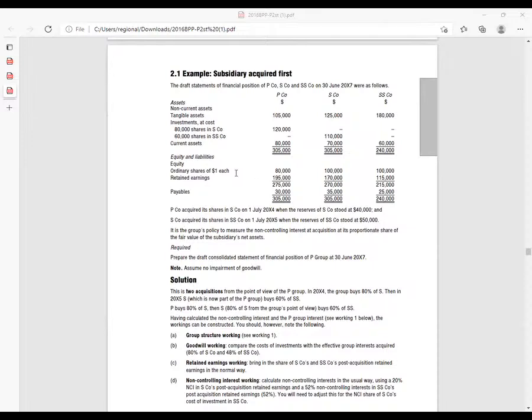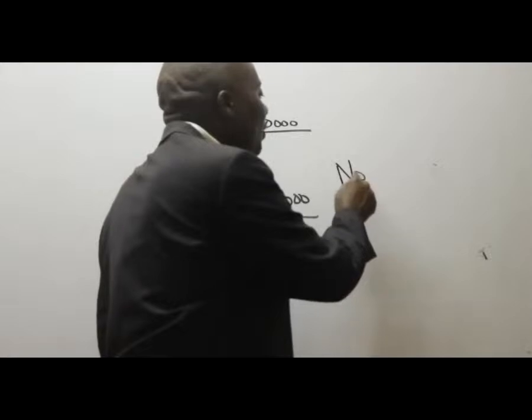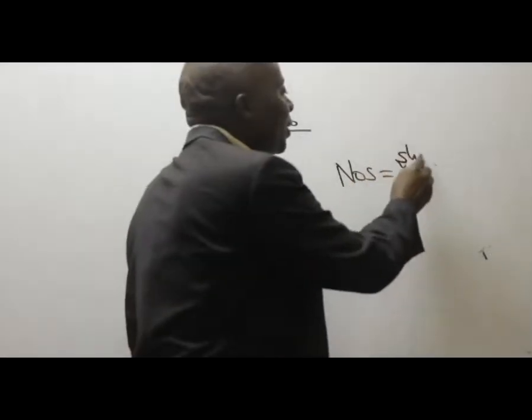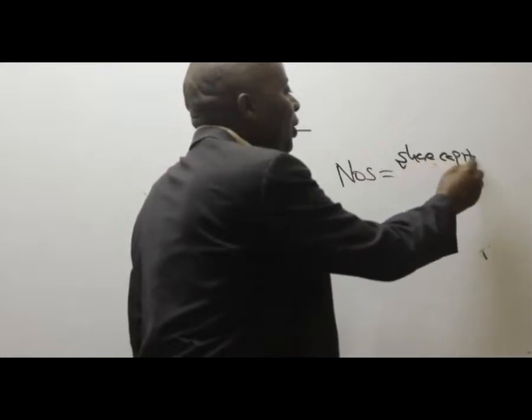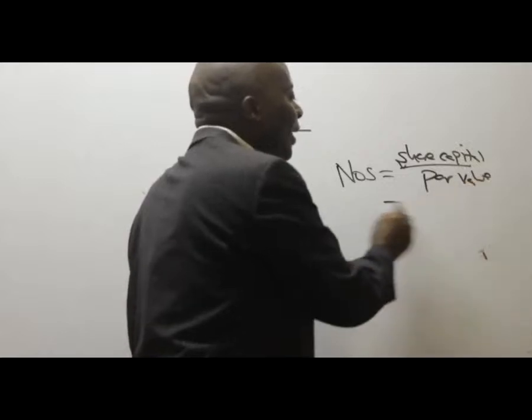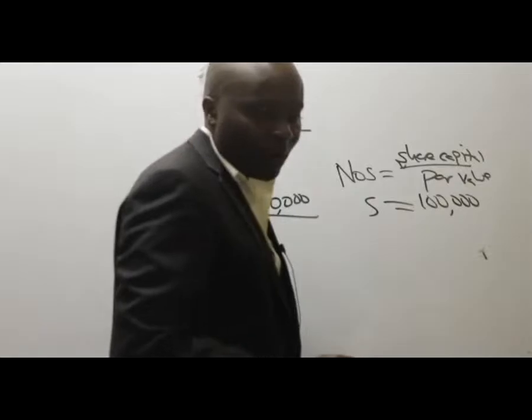I hope you guys are able to remember that to get the number of ordinary shares, so many students are not able to do this. To get the number of ordinary shares, we normally take the share capital given divided by the par value. Please don't forget that. Like here for S company, the share capital given in the statement of financial position is 100,000.